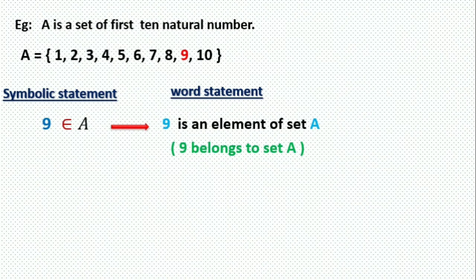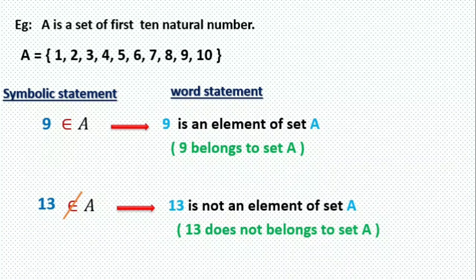Similarly, we have another example here. The next element is 13. Is 13 there in set A? No, 13 is not there in set A. Then we will write it like this. In symbolic form, 13 is not an element of set A, or 13 does not belong to set A. Okay, if you got it, then we will see the methods of writing a set.